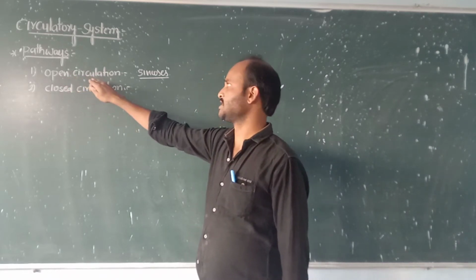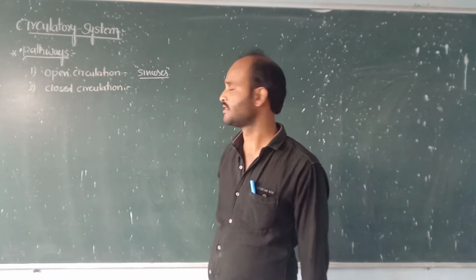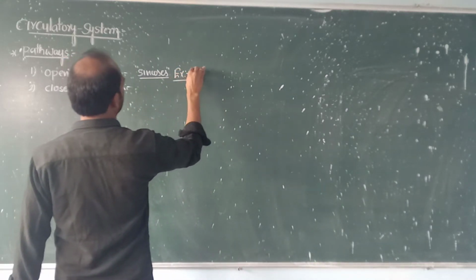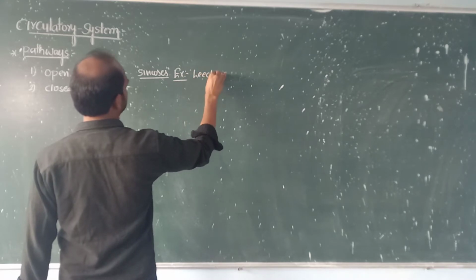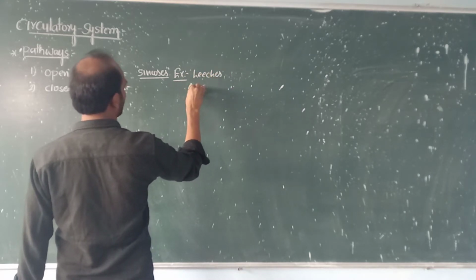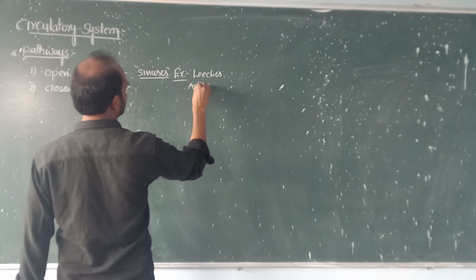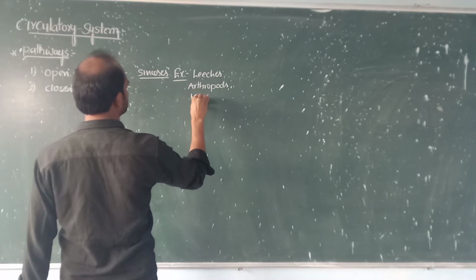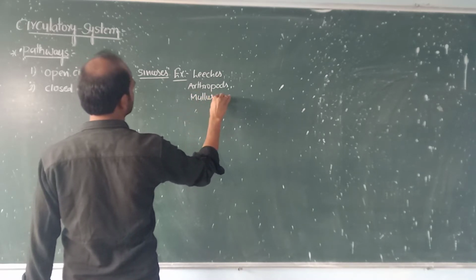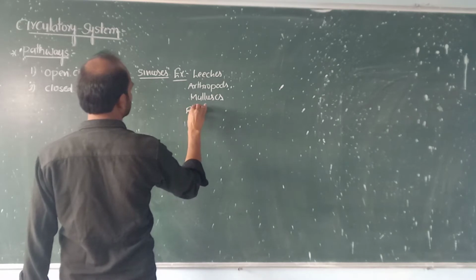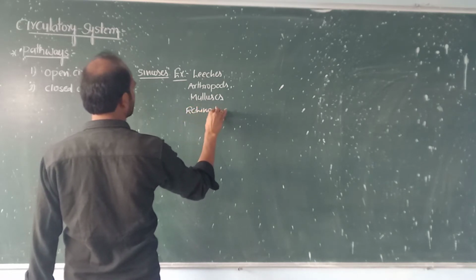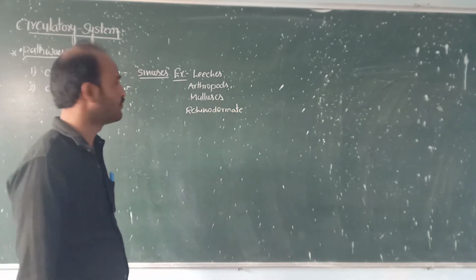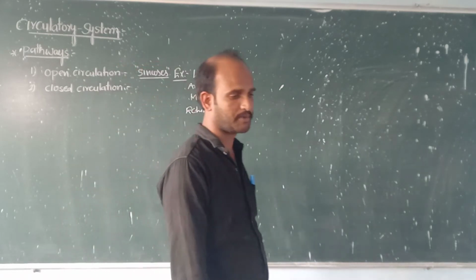This open circulation, this type of circulation, consists of leeches and arthropods, molluscans and echinoderms. These are examples for the open circulation method.